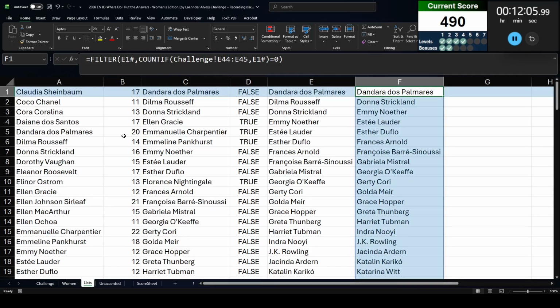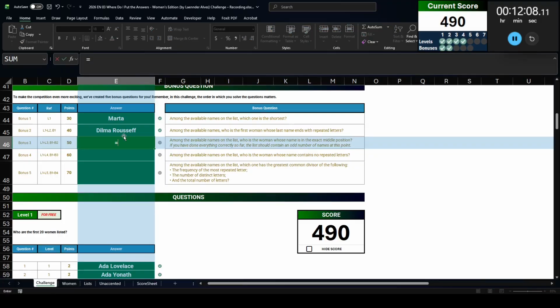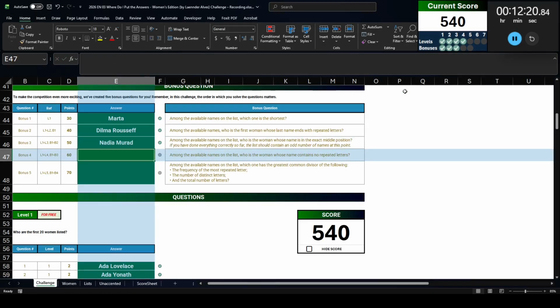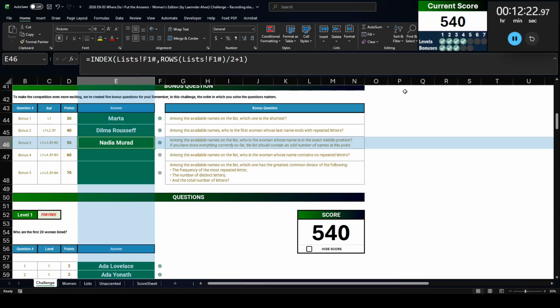Yes. All right. So to get the middle name, let's go with INDEX from that list. The row number is going to be rows of that list divided by 2 plus 1. That should pull out the middle name, which is Nadia Murad. That is correct.